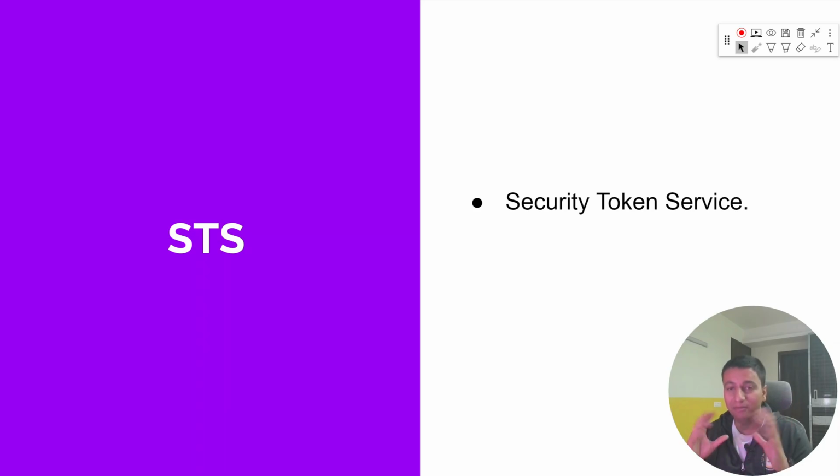STS is another AWS service that stands for security token service, and it is responsible for generating temporary tokens and returning them to the role. So when Steve assumes that role, internally the AWS IAM role goes to STS and requests a temporary credential, which comes back and gives that credential to Steve.